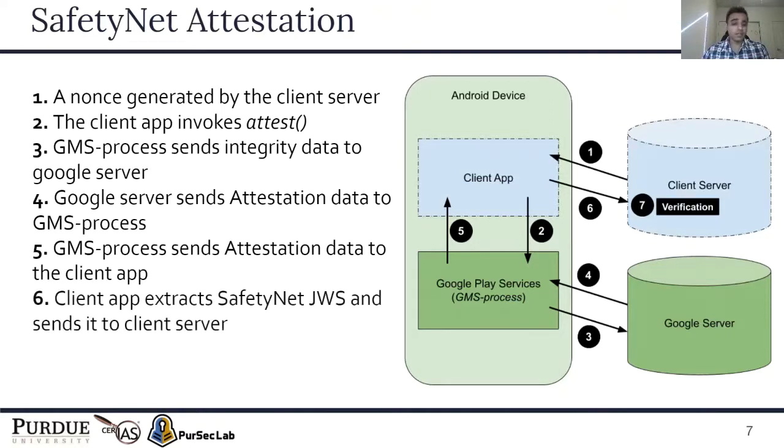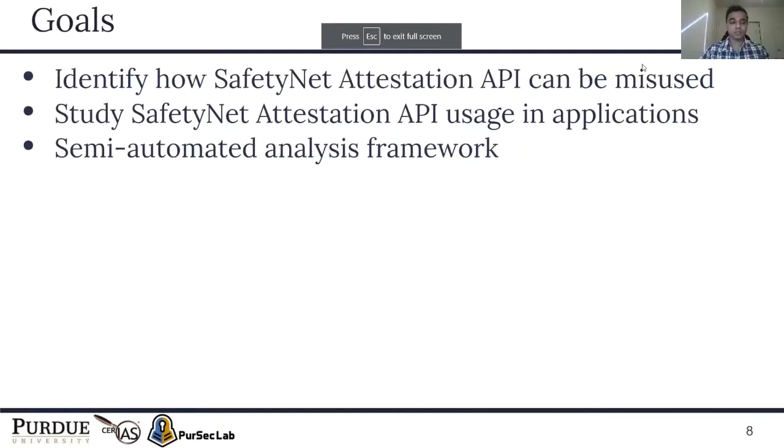This attestation data contains a SafetyNet JWS which is signed by Google server, so this JWS cannot be tampered with. This JWS contains information about the integrity of the device and the app. The client app has to extract this JWS from the attestation data and send it back to the client server. Now the client server can perform verification of this JWS and assess the integrity of the client app and the Android device.